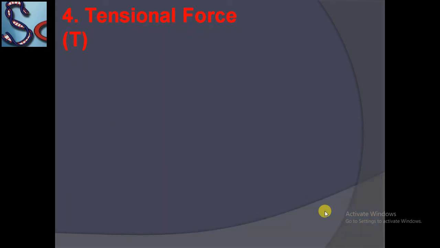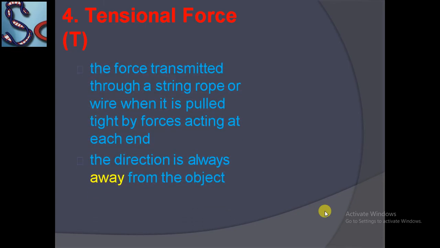Next is tensional force. The force exerted through a string, rope, or wire. Tensional force is applied on any stretched string or wire when it is pulled tight by forces acting at each end.